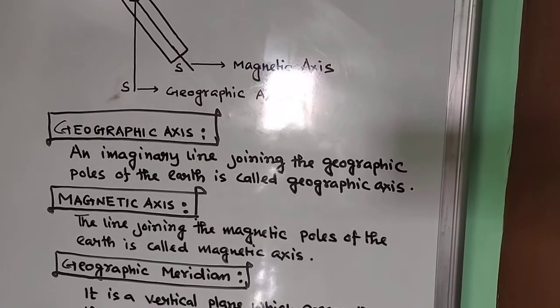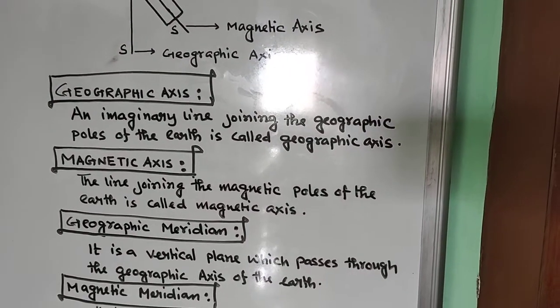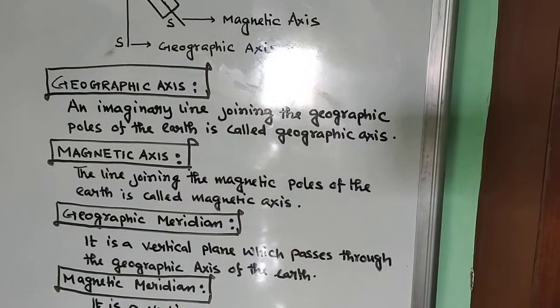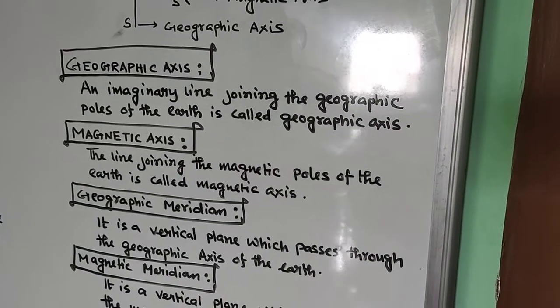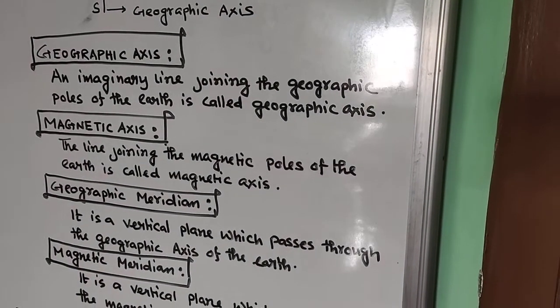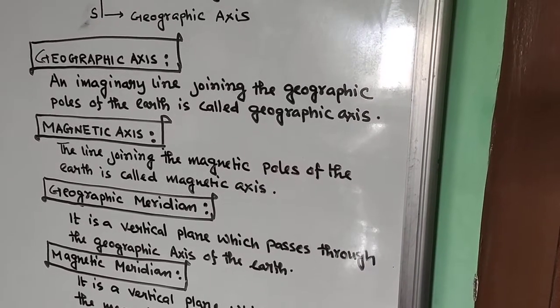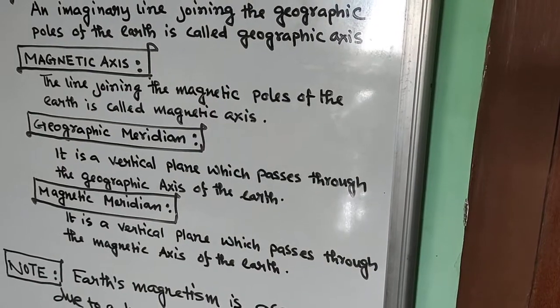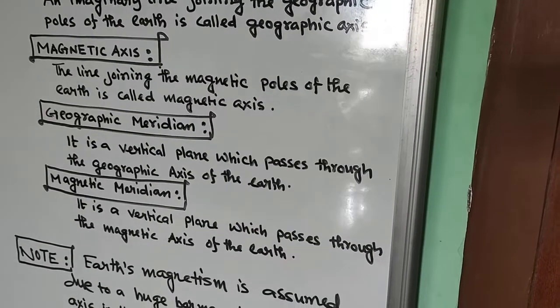Now again a few more terms. Geographic meridian is a vertical plane which passes through the geographic axis of the Earth, and magnetic meridian is nothing but the vertical plane which passes through the magnetic axis of the Earth.